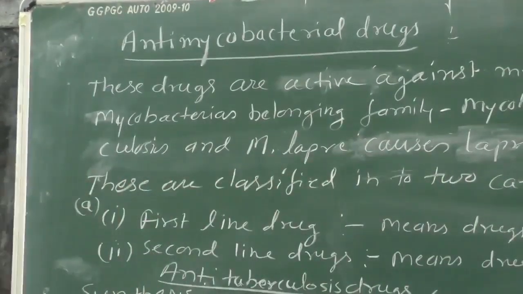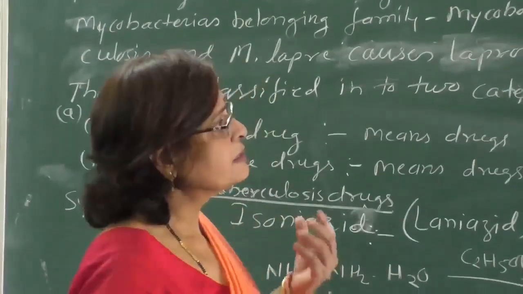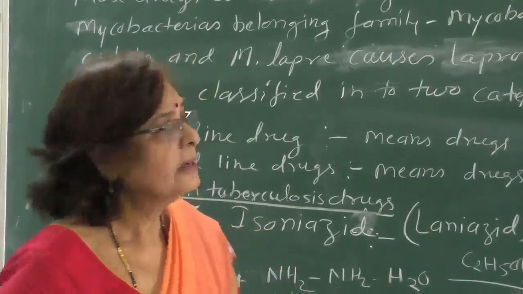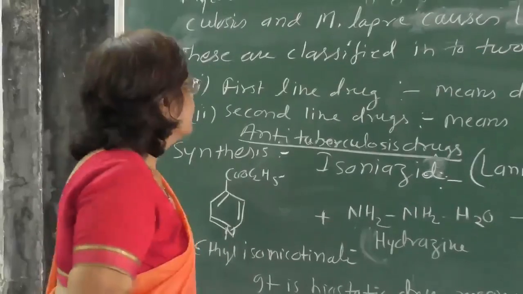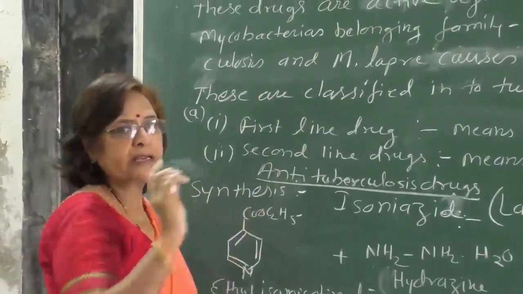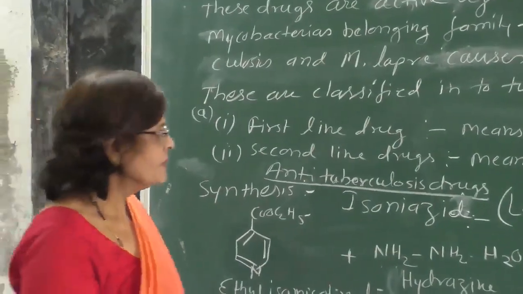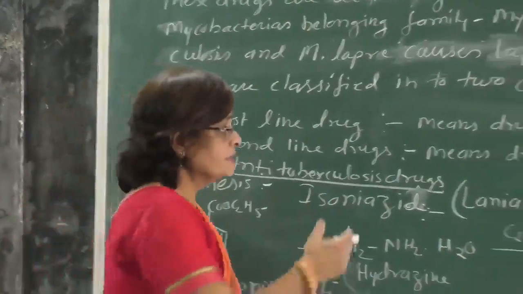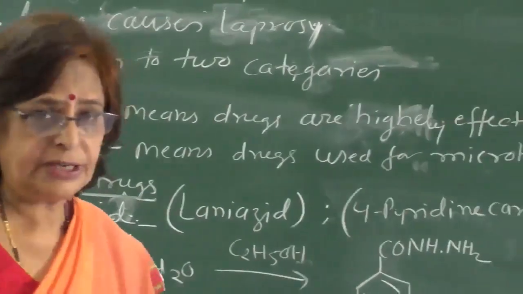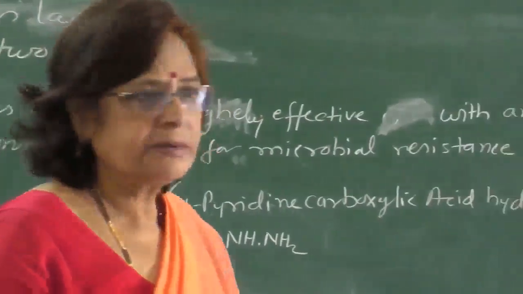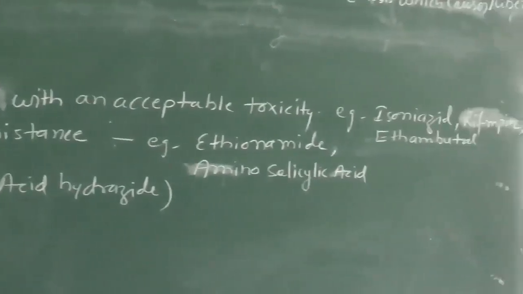Means these two diseases, tuberculosis and leprosy, are caused by these mycobacterial bacteria. They are classified into two categories. Number one is first line drugs. First line drugs means the drugs which are highly active, highly effective with an acceptable toxicity. Means these drugs have toxicity, but it is acceptable.